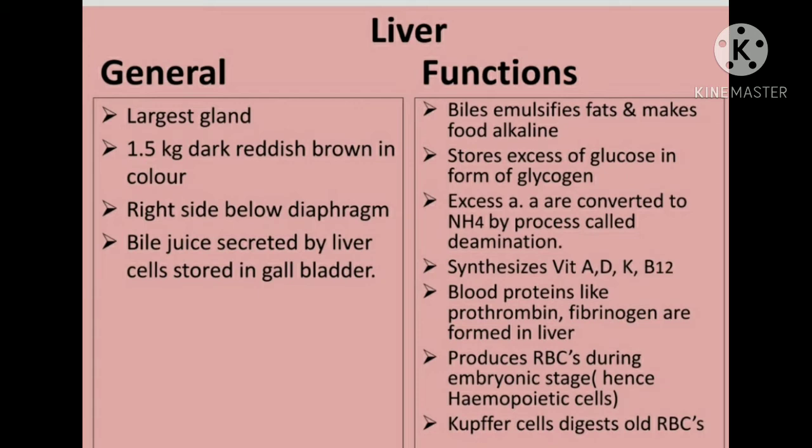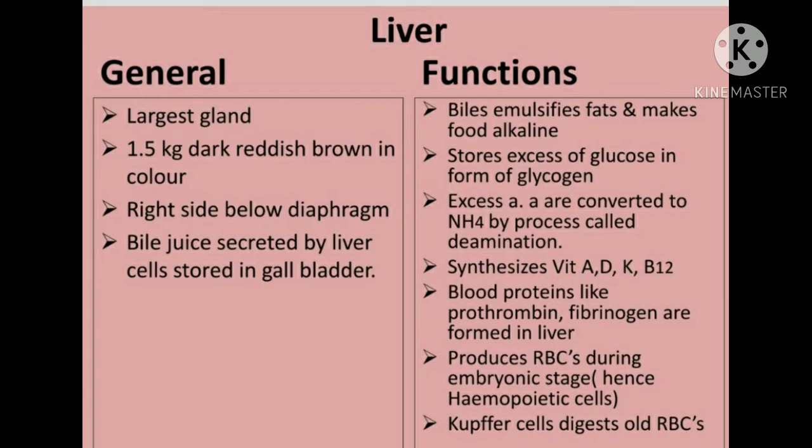Coming to the next point, the liver secretes bile juice, which helps in the digestion process.